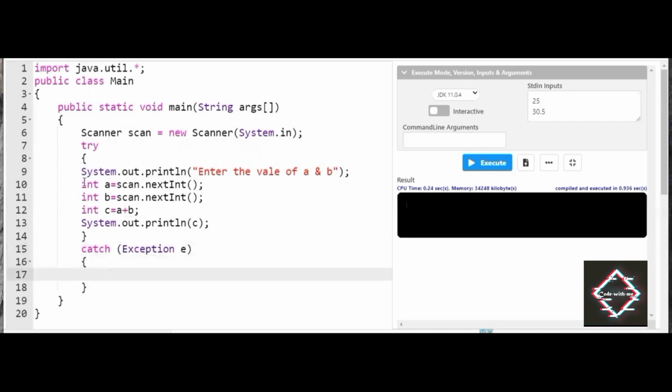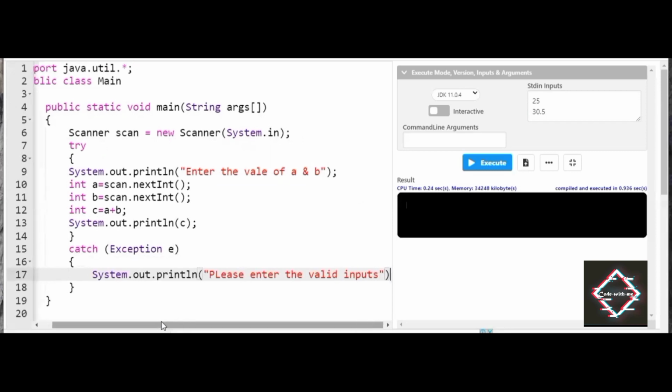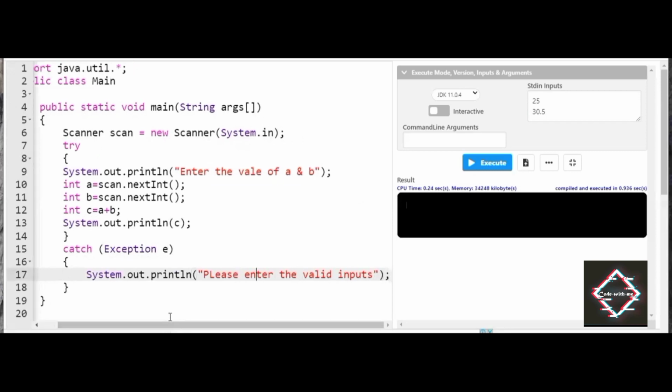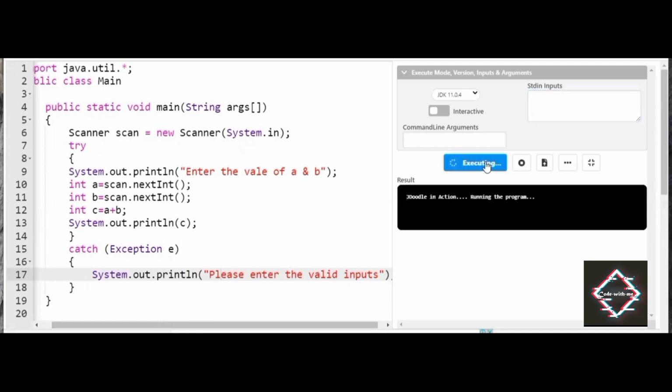Inside this, I will be displaying a message. I'll just copy this, and it will say, please enter valid inputs. Now when I try to execute the program, let us see what happens here.